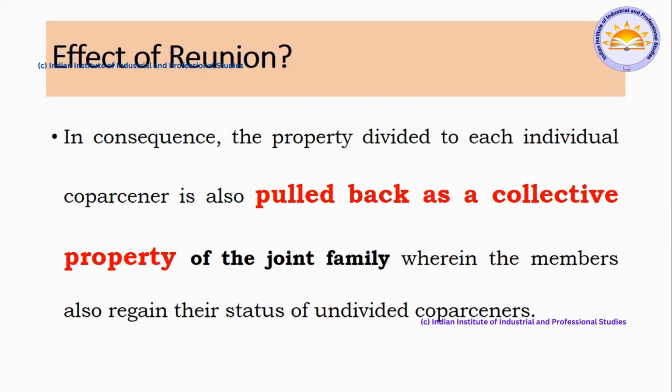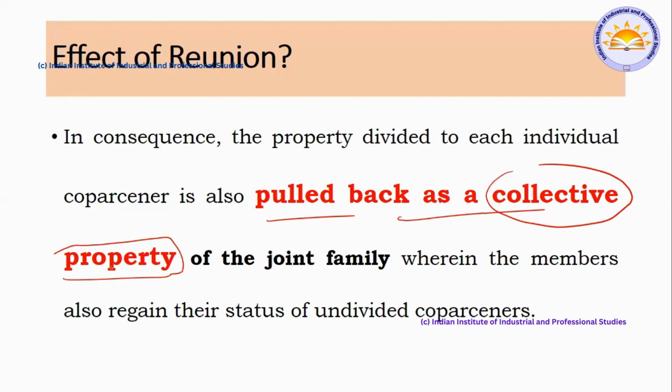Next, the effect of reunion. What is the effect? Simple: pull back of the property, and it becomes a collective property. All individual property will be taken back and it again becomes a joint family property. Previously, because of partition, they had got their shares, and when reunion happens, all the property comes back to the single hand, that is, under the hands of the Karta.